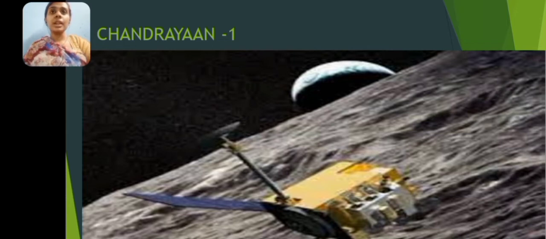This made India the first country to succeed on its first attempt to reach Mars, and ISRO became the fourth space agency in the world, as well as the first space agency in Asia, to reach the Mars orbit.